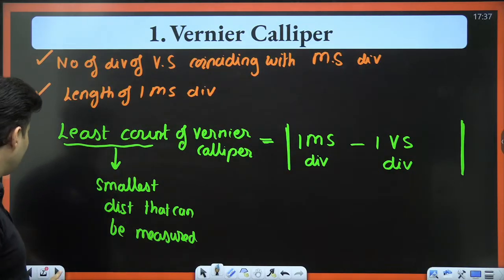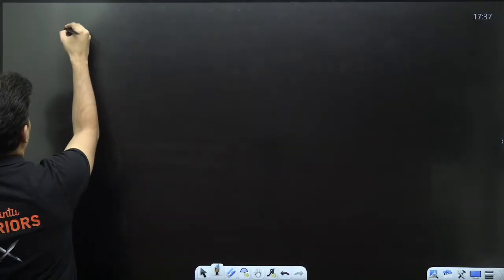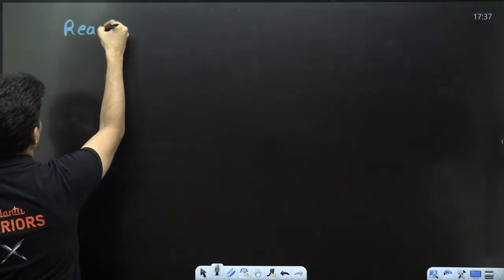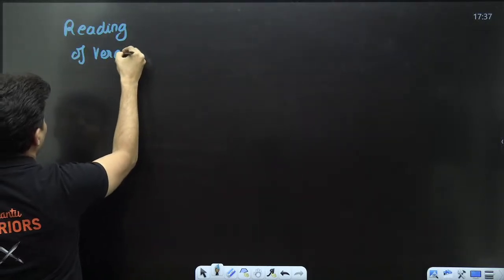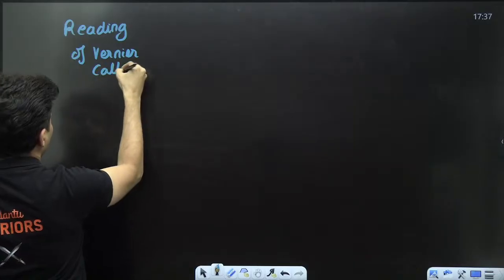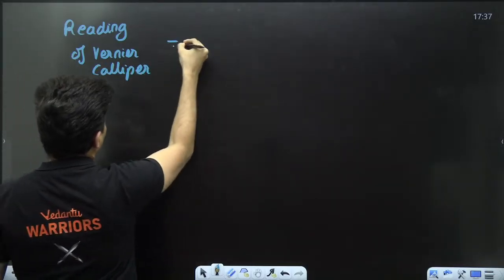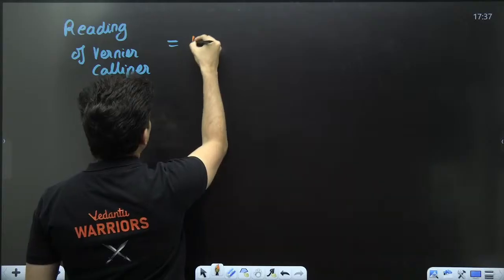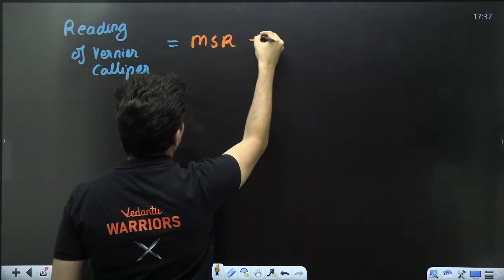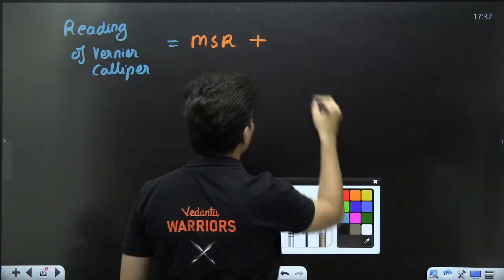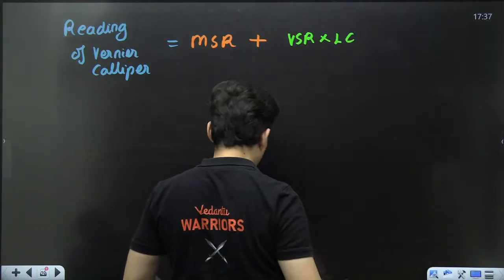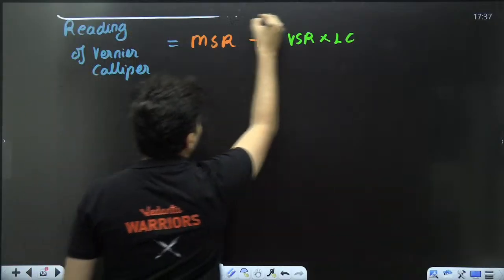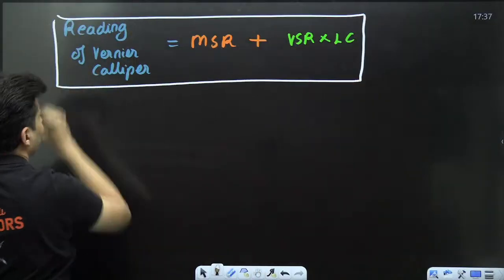The other formula which we have seen is that the reading of a vernier caliper is always your main scale reading plus your vernier scale reading multiplied by your least count. So this is also a very important formula.